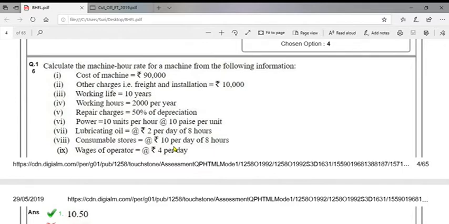Wages of operator 4 per day, 4 per 8 hours, 4 divided by 8, 0.25. So sum up all those. So it should be 10.5.